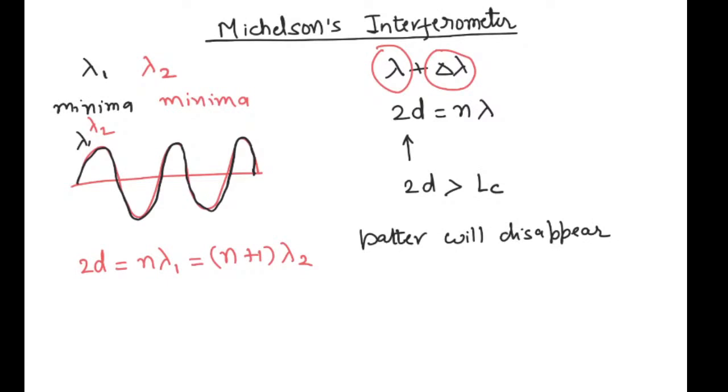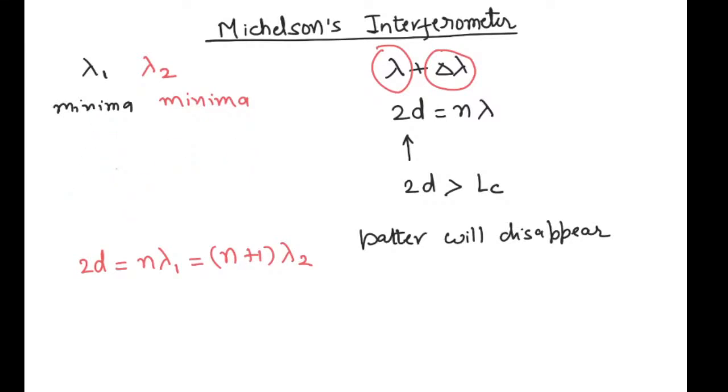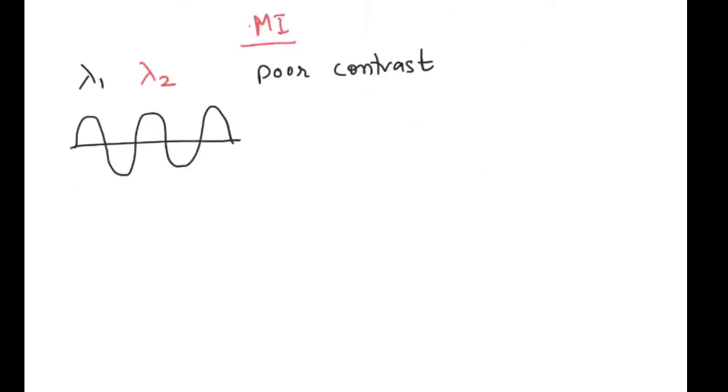In that case, it is better to talk about the central pattern itself. If these points are the maxima of lambda 2 and the middle portion is the minima of lambda 2, then you have highest contrast when the same position is occupied by the lambda 1 pattern as well.